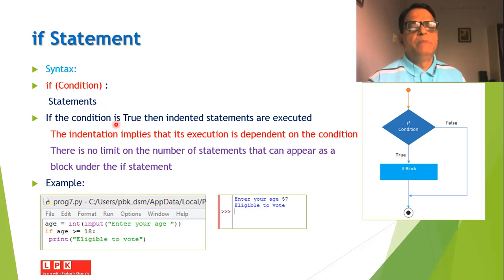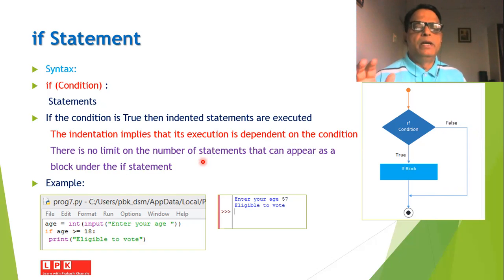The condition is evaluated, and if the condition is true, then the indented statements are executed. If the condition is false, then the control is transferred to the next statement and the indented statements are not executed.